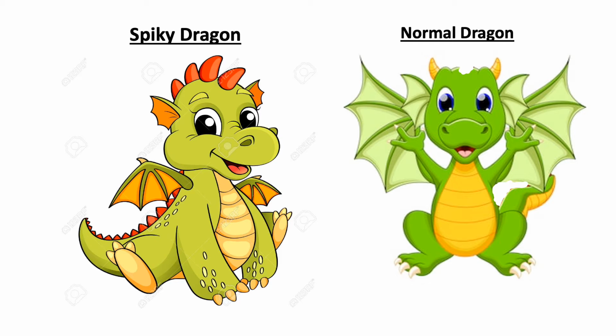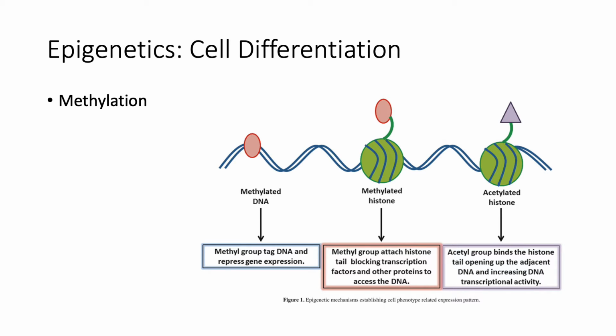he looked different. So I dug a little deeper and started to look at the developmental pathway. In thorny dragons, there's a specific developmental pathway that is followed to produce skin cells on the dragon. However, some dragon skin cells have spikes and others do not, but they all have the same genome. How can this be possible?